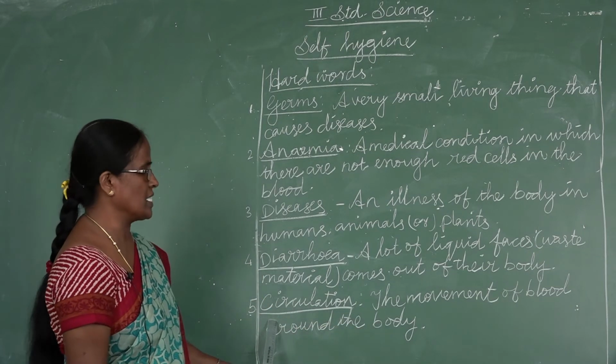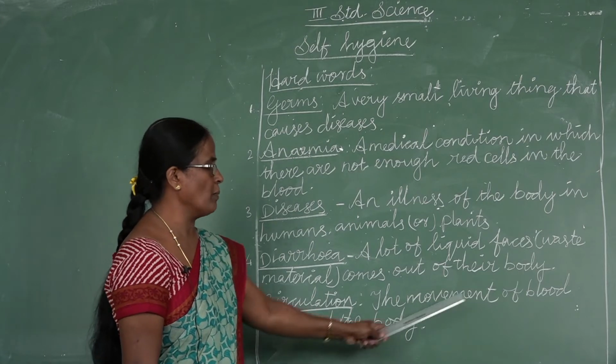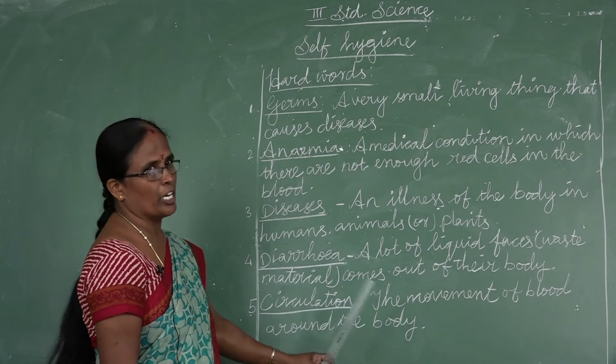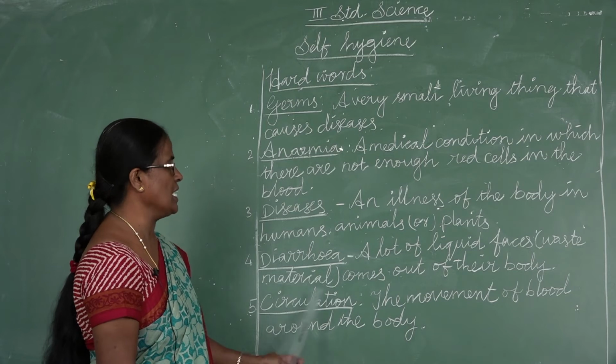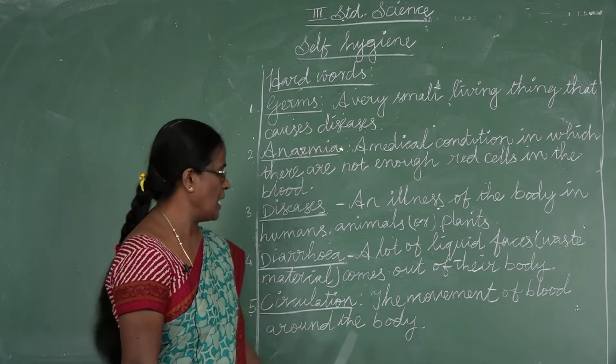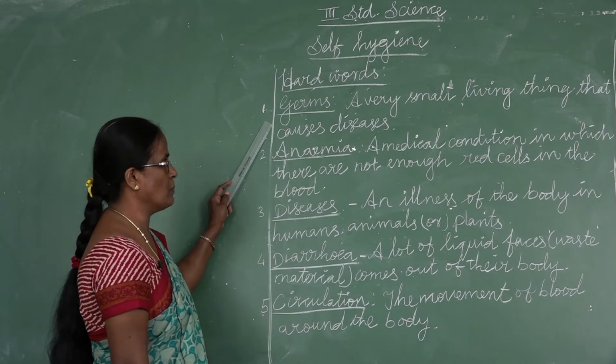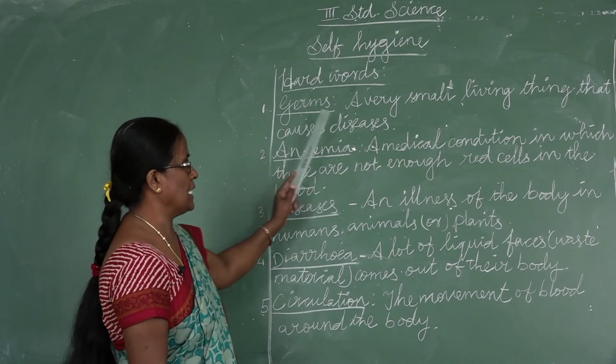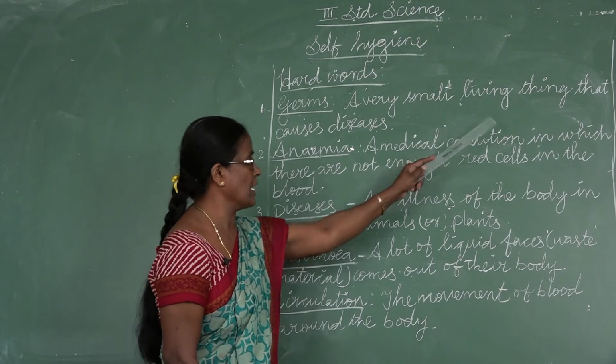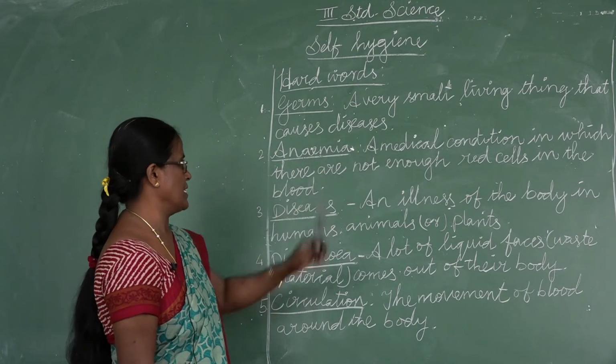Next, circulation. The movement of blood around the body. What is the meaning of circulation? The movement of the blood around the body. Again, the hard words. Germs. What is the meaning of germs? A very small living thing that causes disease.